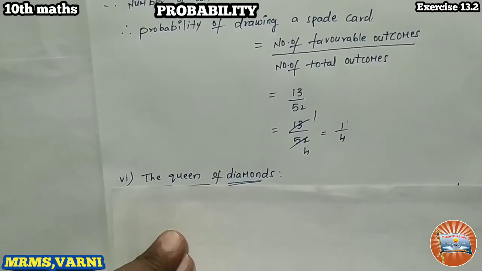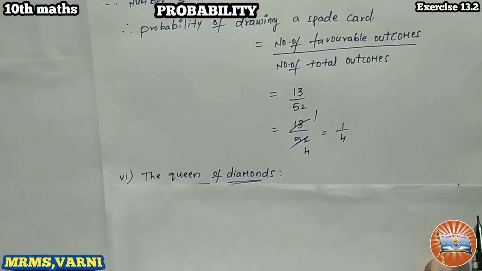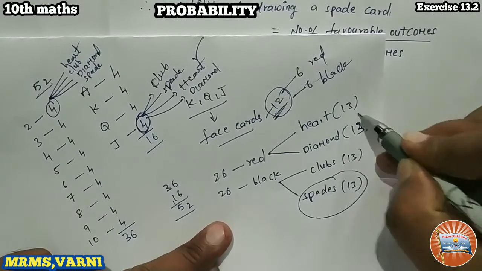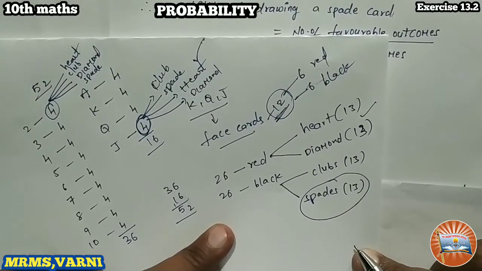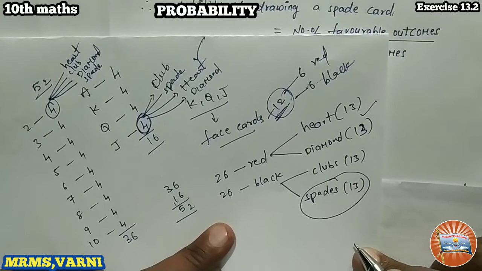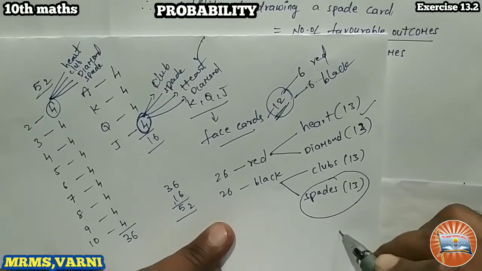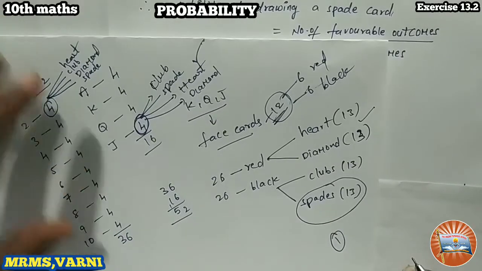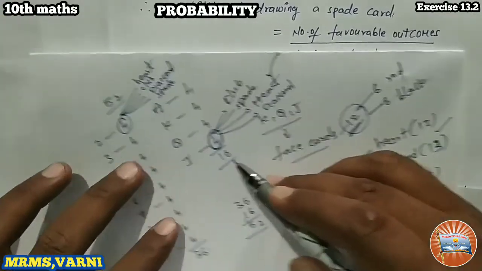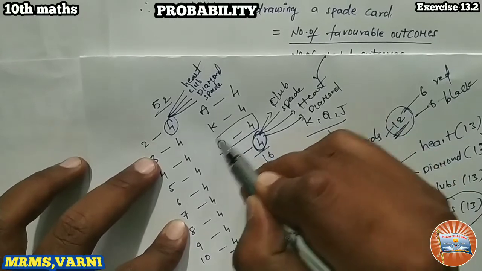So how many diamonds we have actually? Yes, we have 13 diamonds. Okay, in the 13 diamonds, how many queens we have? Only one. Okay, right. Or we can see here also, how many queens we have actually? 4 queens we have.